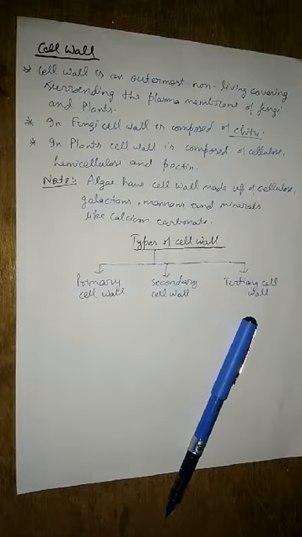So three types of cell walls are present: primary cell wall, secondary cell wall, and tertiary cell wall. So what is the basic difference between these three that we have to see?